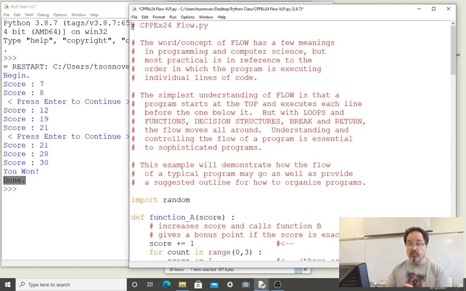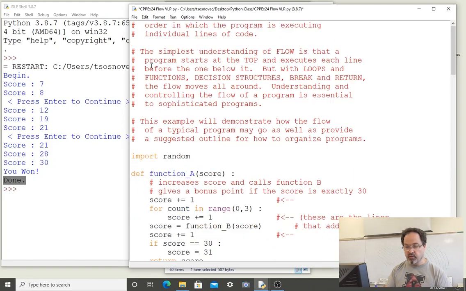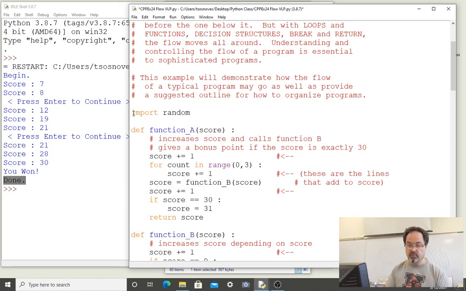So when this file is run, we go to the very top. The computer sees it as a comment by reading this symbol and doesn't do anything else. It goes down to the next line. Empty space is similar to a comment. It is recognized as empty and it moves on to the next line. And it keeps doing that with all these comments until it gets down to import.